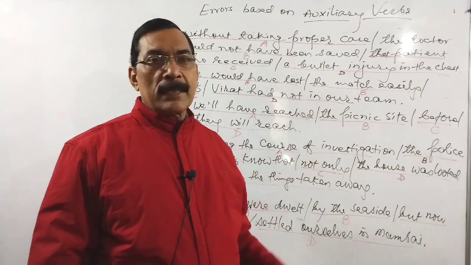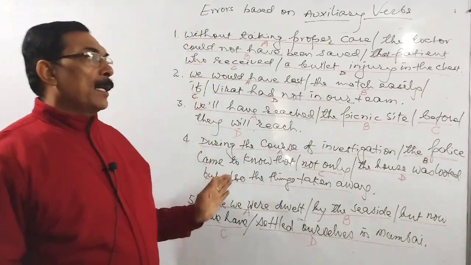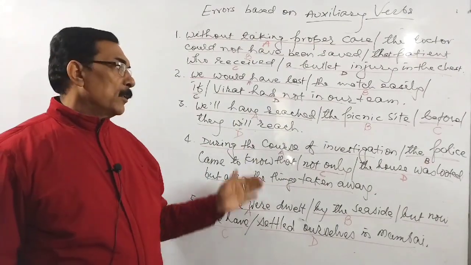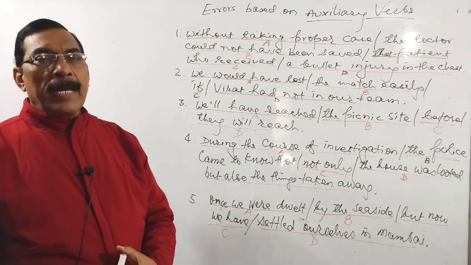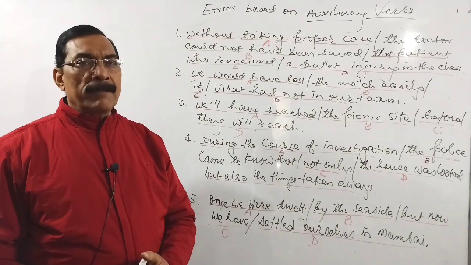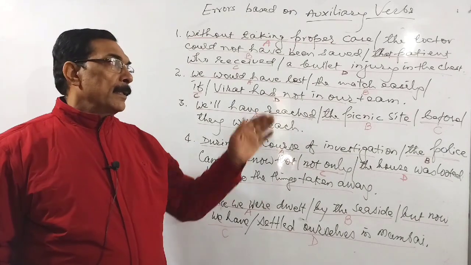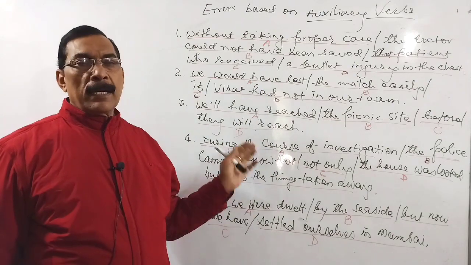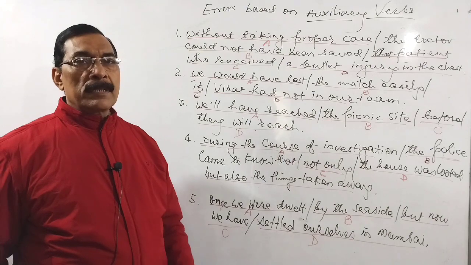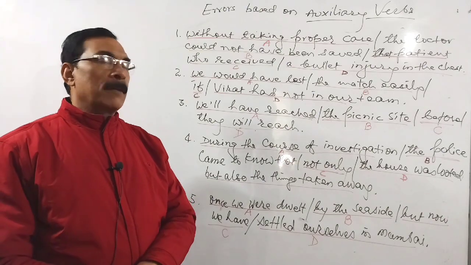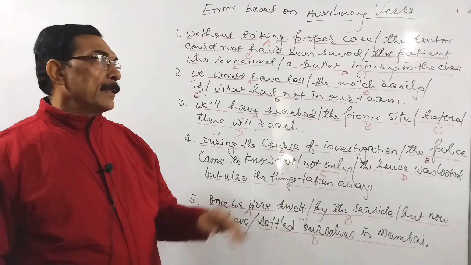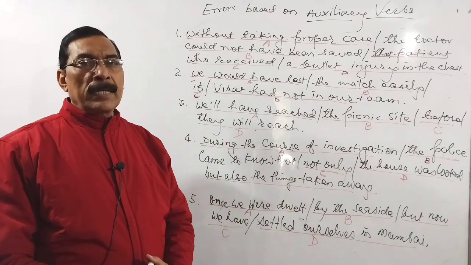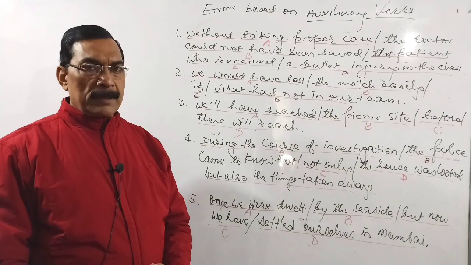Now these all things, look at this board. I have brought again 5 sentences with some errors. As we studied earlier, auxiliary verbs, there I made you clear the usage of auxiliary verbs. In the last video, I brought 5 errors and I explained those all. Again, just here 5. In my opinion, these errors and what I am explaining nowadays are more important than the usage of auxiliary verbs you have studied.